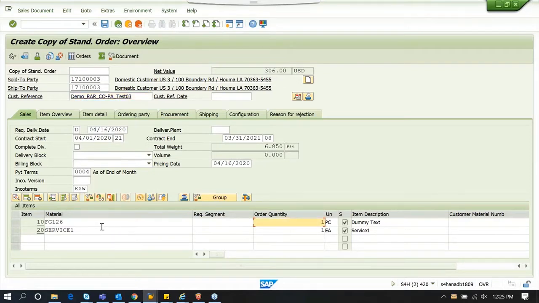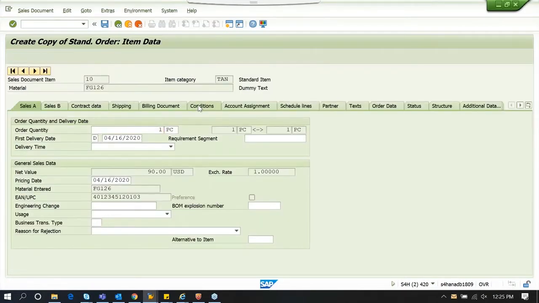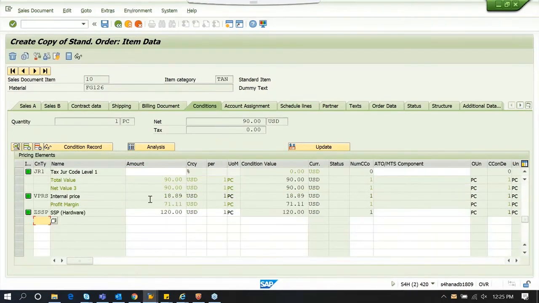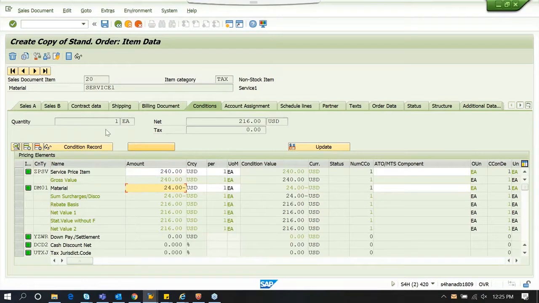So here I'm going to use two items. One is going to represent hardware, the other one is service. So we have some revenue, discount, and cost assigned to each of these lines. So it has its own SSP. This is for the hardware line, and the same thing goes with the service line. So we have specific cost and SSP, and it has some revenue and discount.